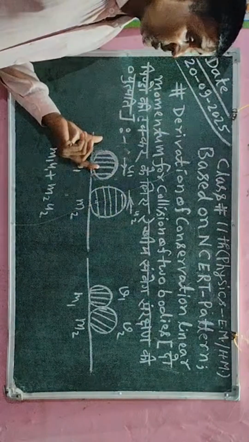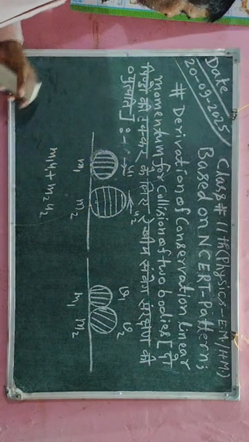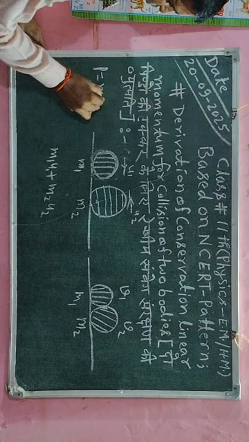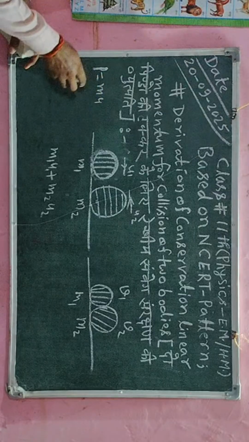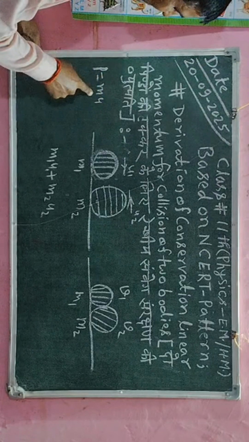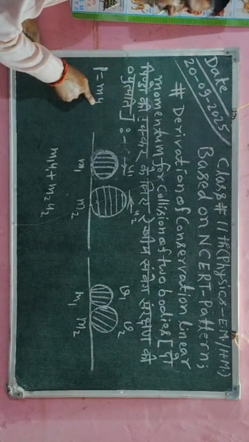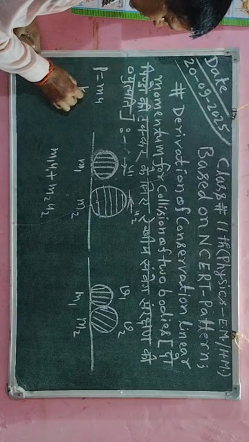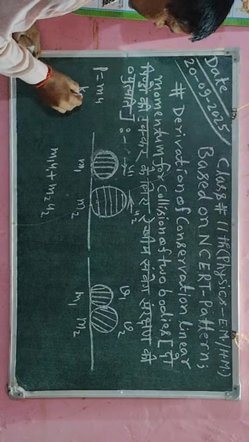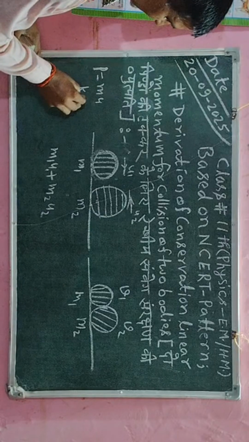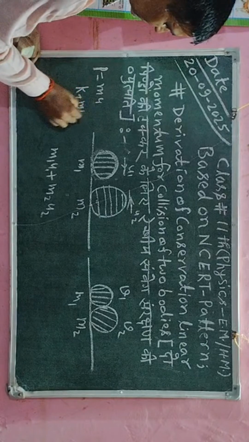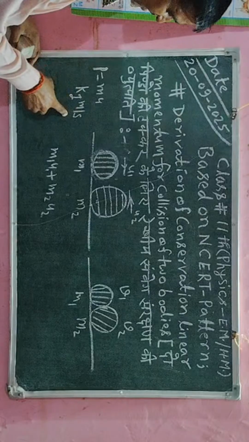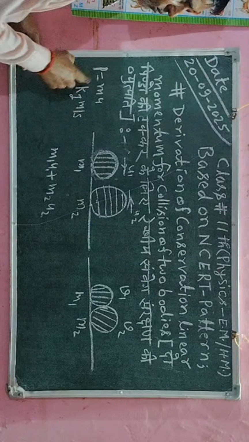So momentum is denoted by p, which is equal to m into u. Momentum is the product of mass and the corresponding velocity of the object, and its unit is kg meter per second, where mass is calculated in kg and velocity is calculated in meter per second. This is the unit of momentum.